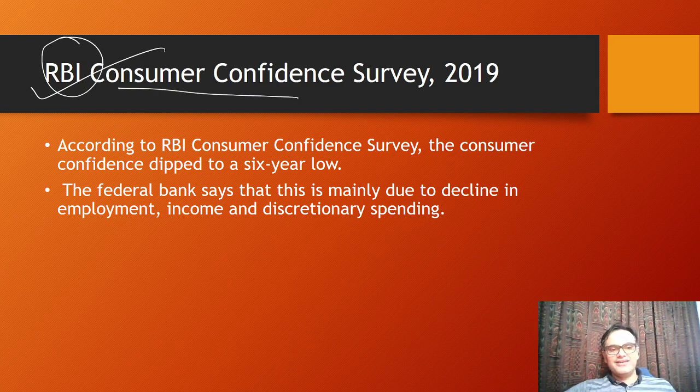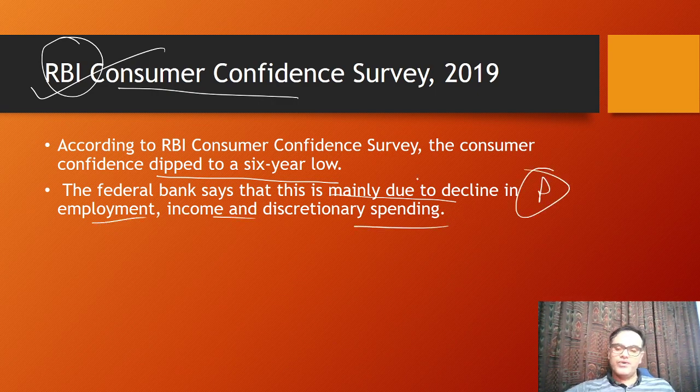Okay, and according to this, the consumer confidence has dipped to a 6-year low. Pandemic was there, and prior to pandemic, already economic growth was low. So that's how it is. Now the RBI says that this is mainly due to decline in employment, income, and discretionary spending. So the reasons also you should know for prelims.